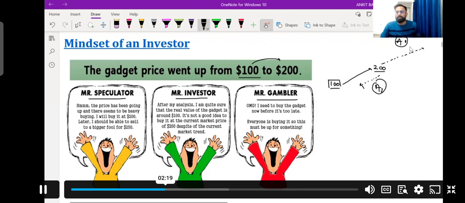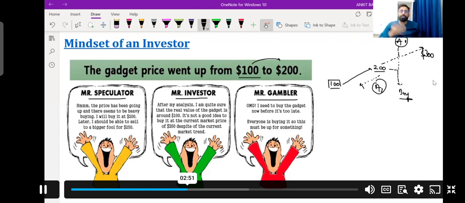Let's suppose a speculator is assuming that there will be a further increase in price, because some analyst in the news, or some insider information, suggests that the price will increase. So what the speculator will be doing is buying more shares. In case of assumption number one, the speculator will be buying more shares so he can make some profit in future. Let's suppose the price goes up to $300, so definitely he will make a profit of $100 here, right?